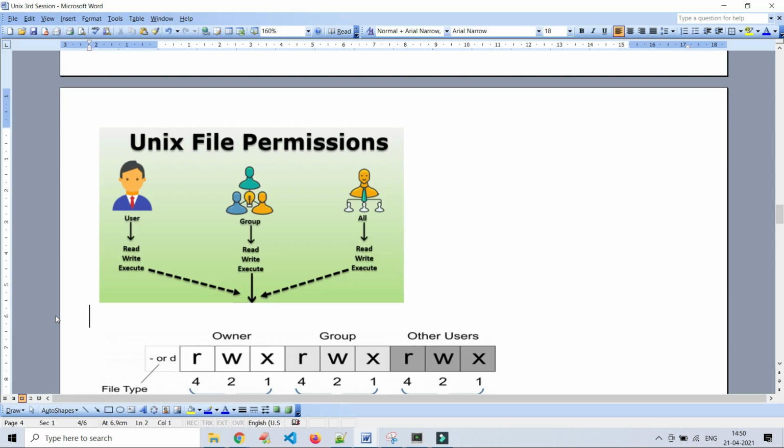You got it right? Now you will understand this diagram easily. See here, we already discussed Unix file permissions, user, group and all. For user, read, write, execute, group, read, write, execute, and all, read, write, execute.